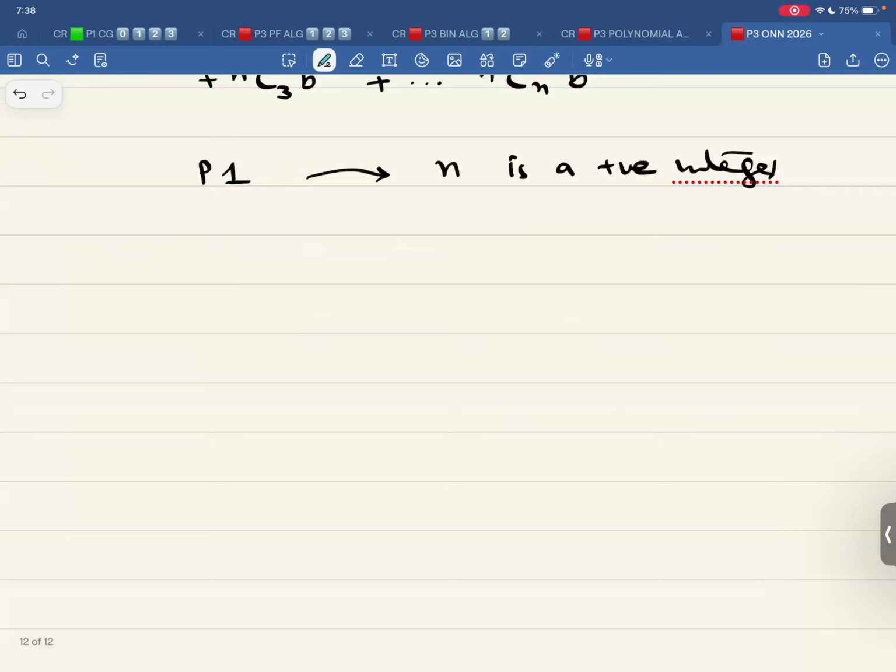Now, when I write this, which is (1 + b) raised to the power of n, this would be nC0 b to the power 0, but we cannot use nC0, so we have to write it down.